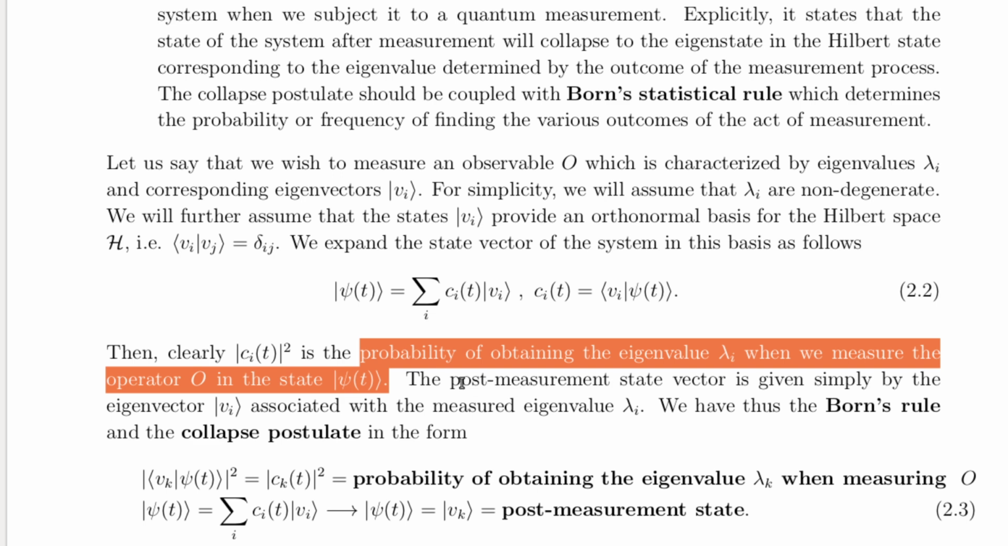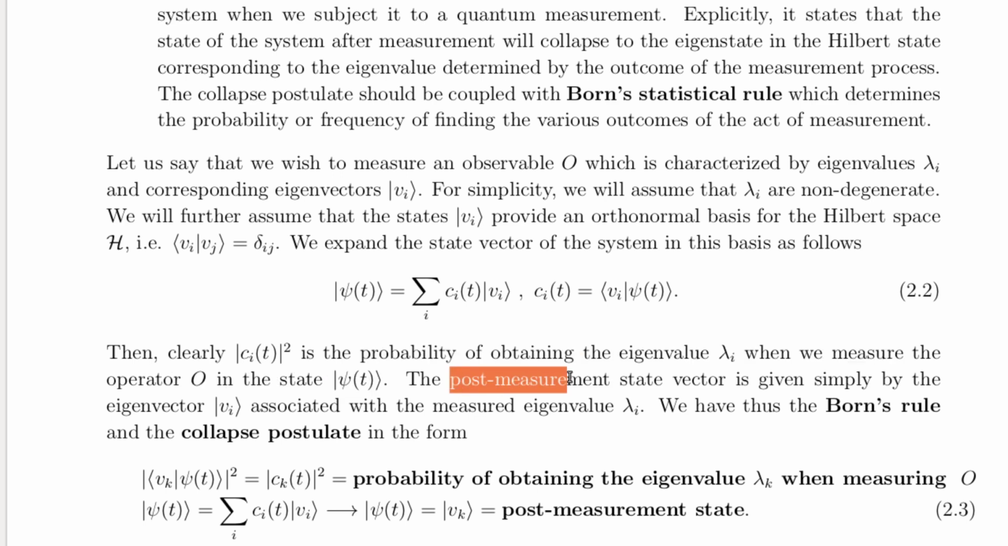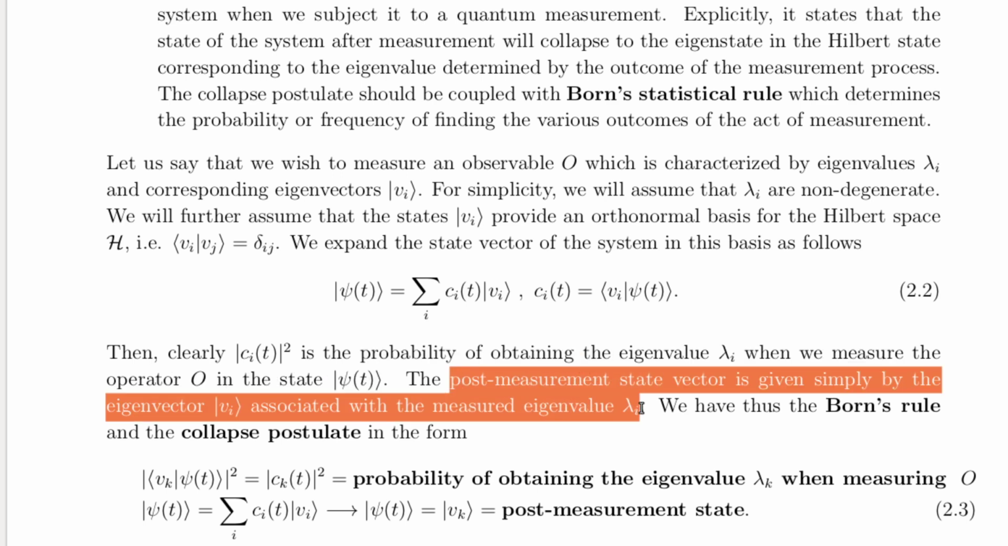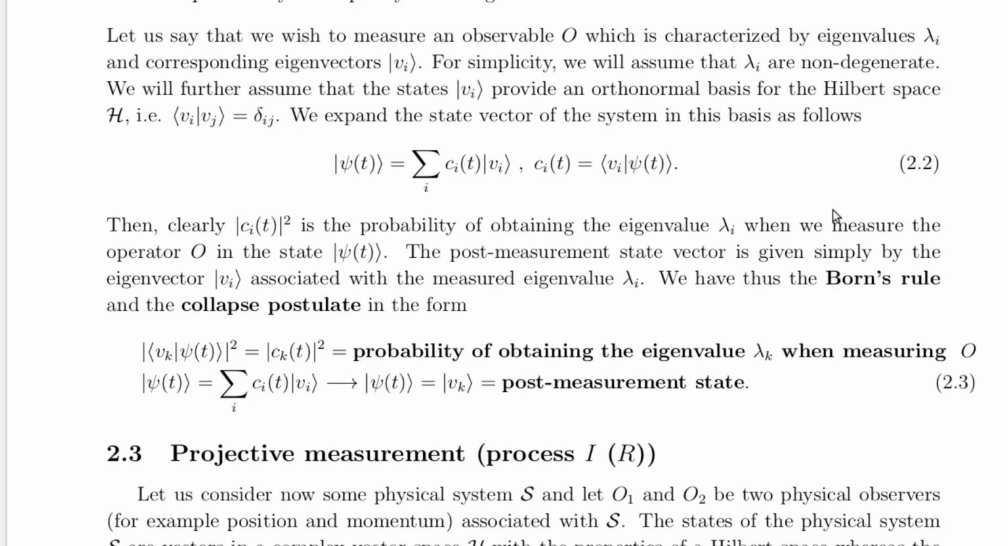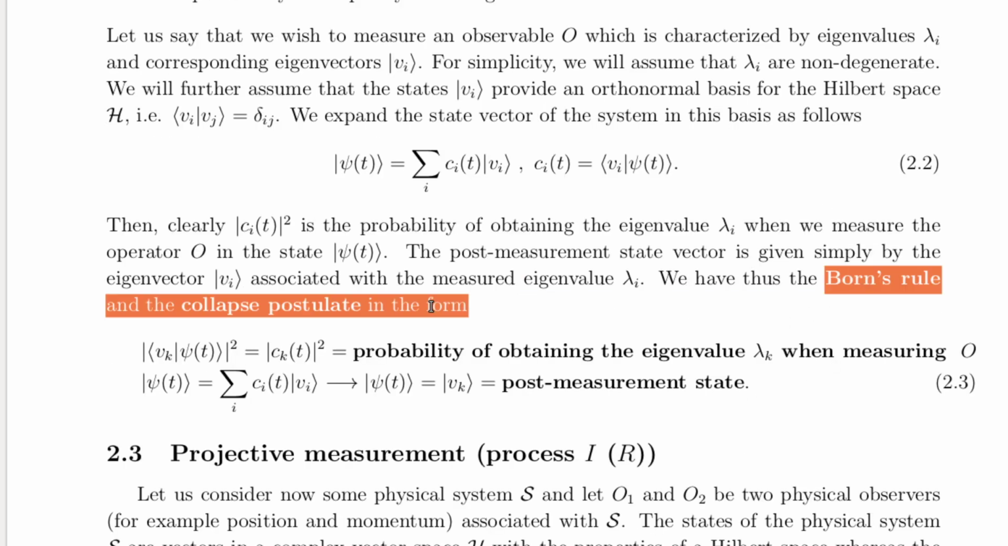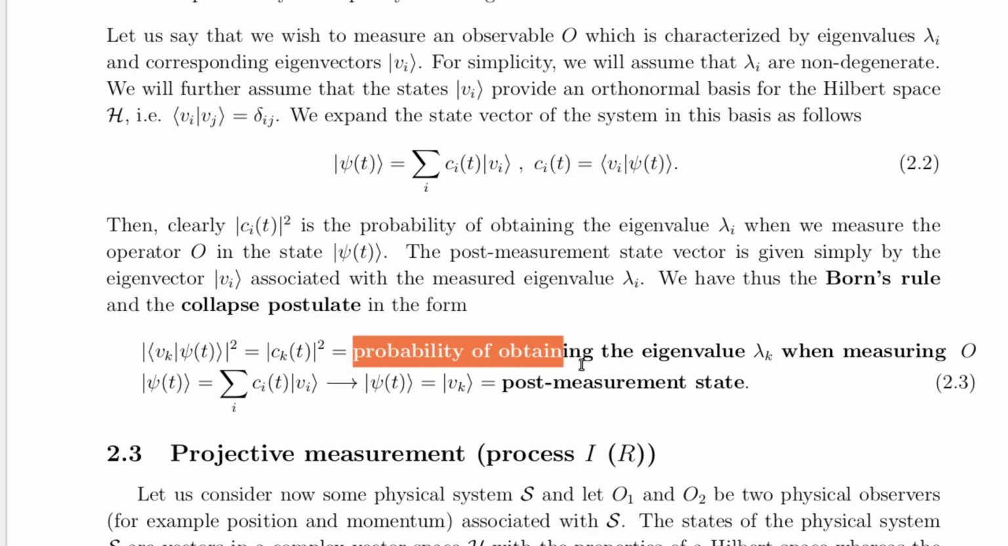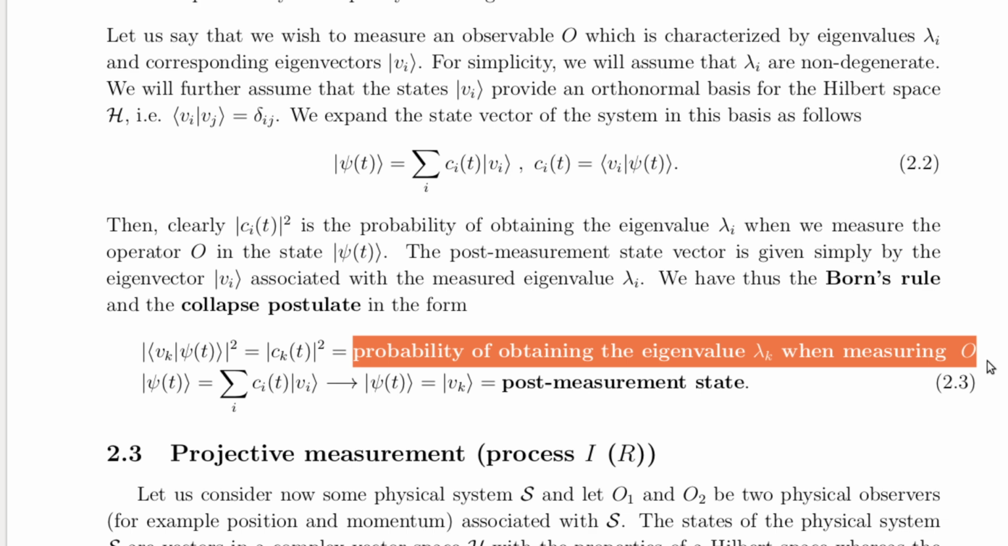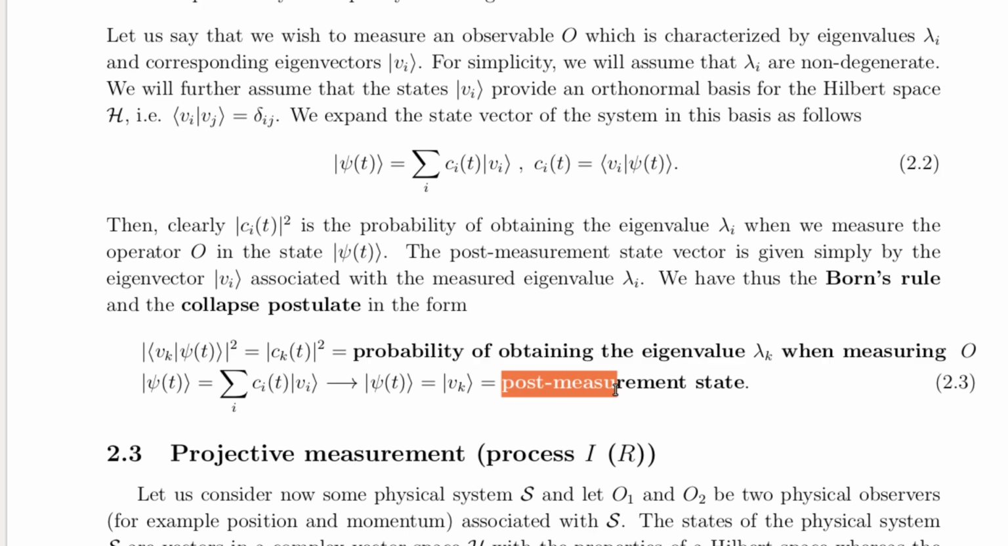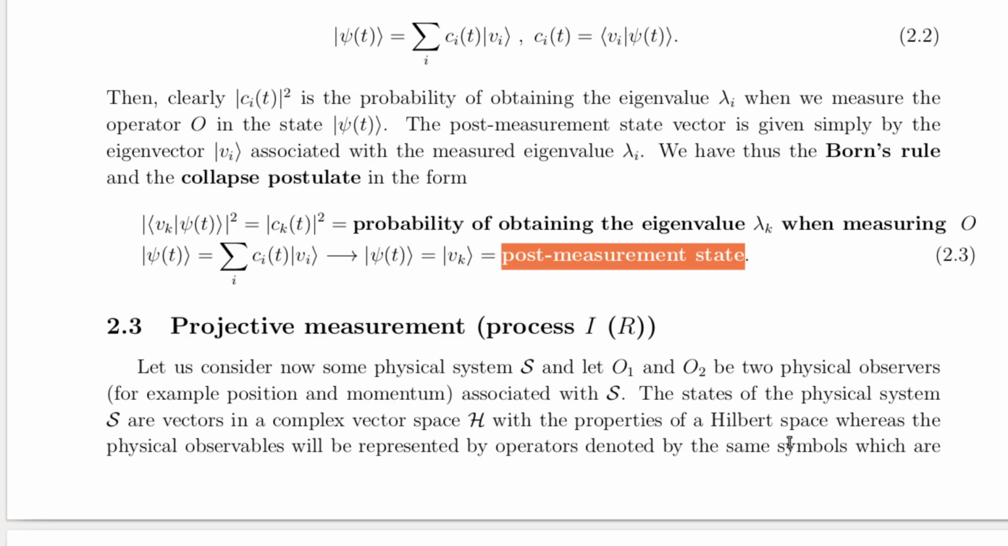The probability of observing a specific outcome and the post-measurement state are given respectively by Born's rule and the collapse postulate, given in equation 2.3. Born's rule, in the first line of equation 2.3, states that the square of the amplitude of the state vector gives the likelihood of obtaining a particular eigenvalue. After the measurement, the state of the system collapses to the eigenstate corresponding to the observed outcome, as shown in the second line of equation 2.3.